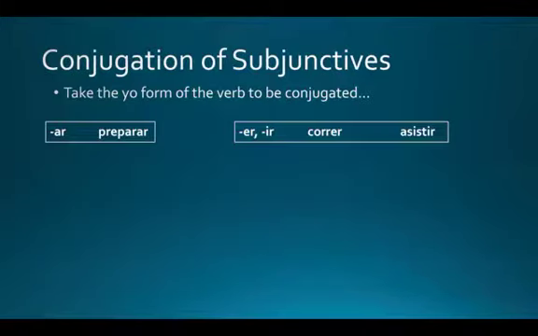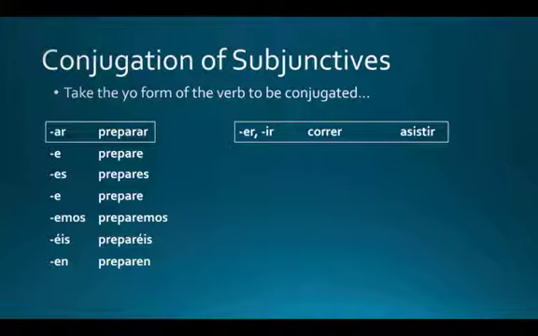So that being said, what are the subjunctive conjugations of normal verbs? These are not exceptions to the rule, and this again is all on page 352 of the textbook.